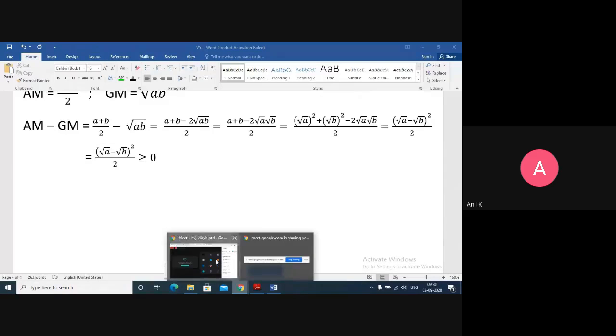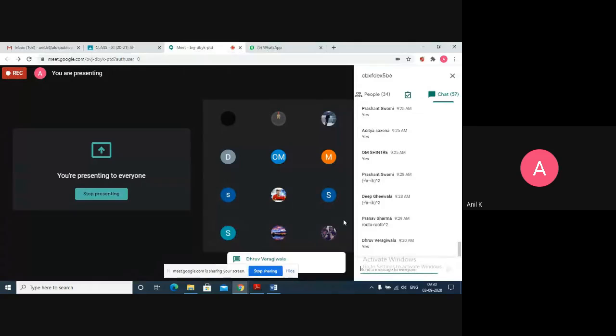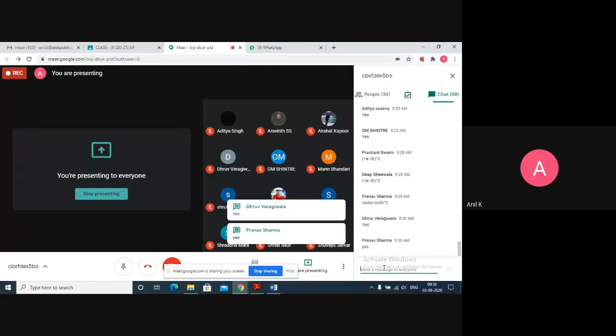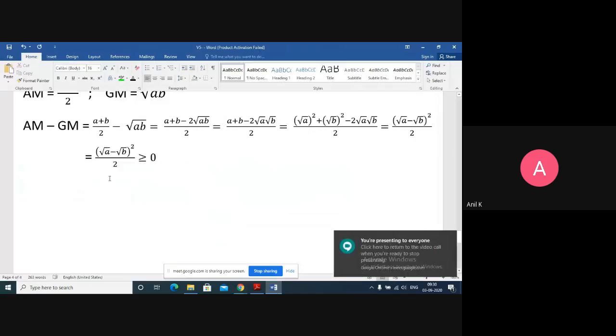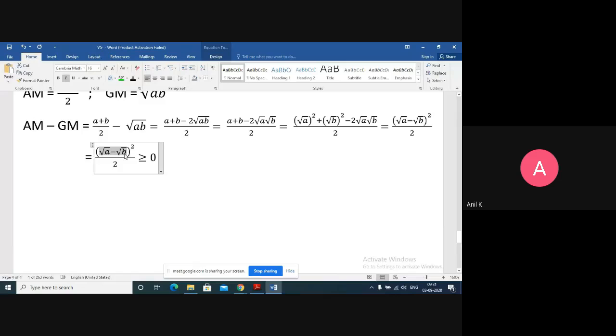Everyone agree? Okay. Why is it always positive? Even if root a minus root b is negative, I have the square. Square of a negative number is always positive. That means your numerator will always give you positive and the denominator is 2, which is positive. So a positive number upon a positive number is again a positive number. Hence it is always greater than or equals to 0.